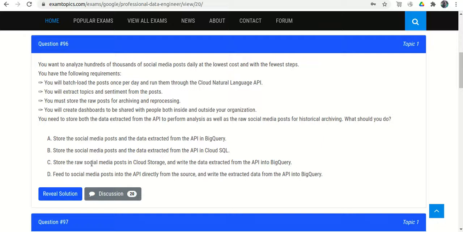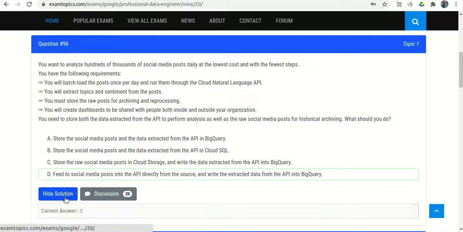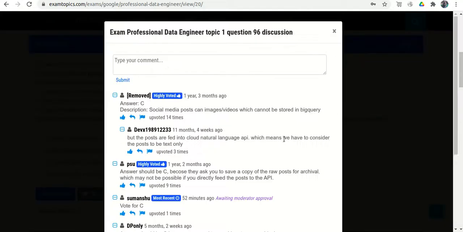Generally it is recommended to store the posts in Cloud Storage, because it could be blob storage, like images, videos, anything. So option C is correct, and option D is wrong.